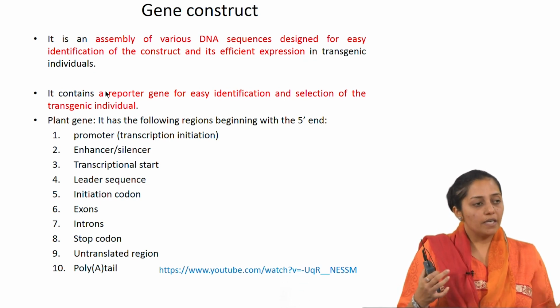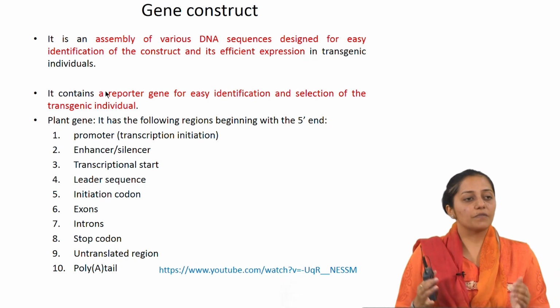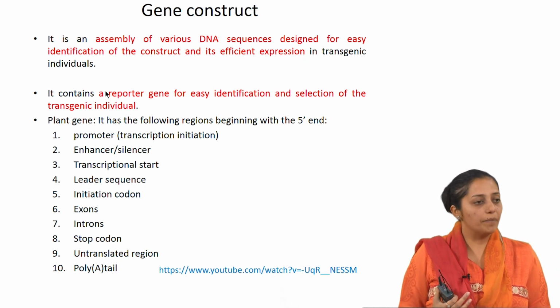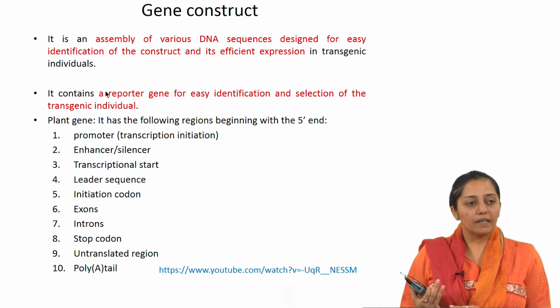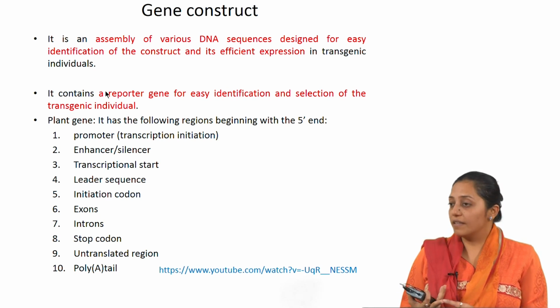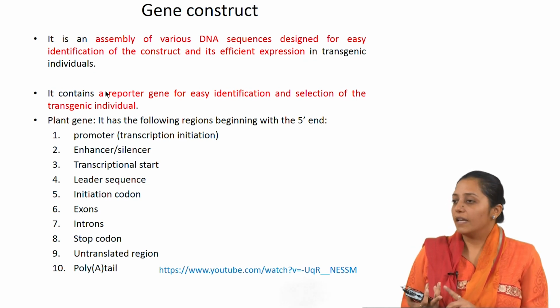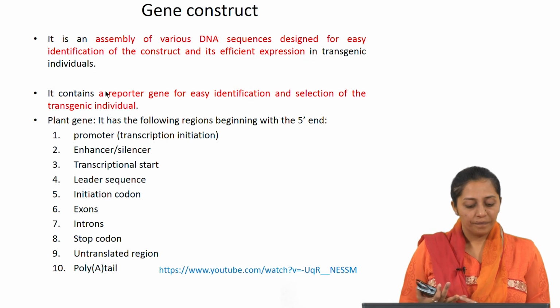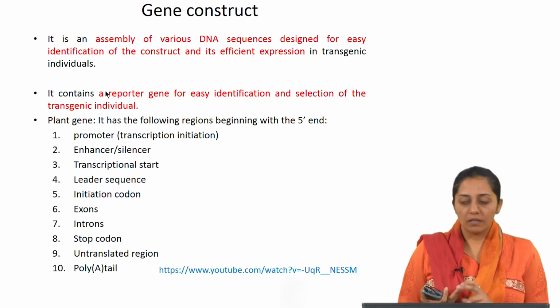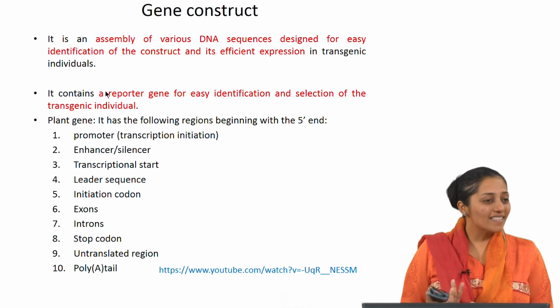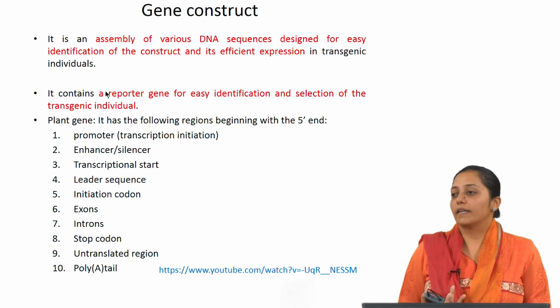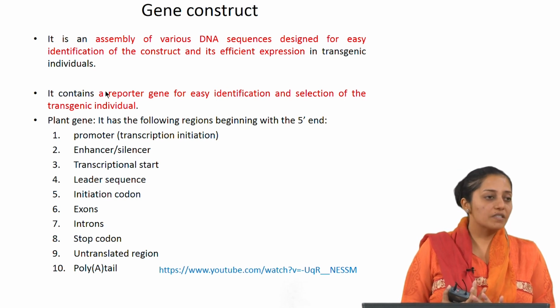The whole transgene which is transferred will have these many sections as numbered here. The construct will contain a promoter, an enhancer or silencer, a transcriptional start, a leader sequence, an initiation codon, exons, introns, a stop codon, untranslated regions and a poly A tail. Have you heard about these terms?